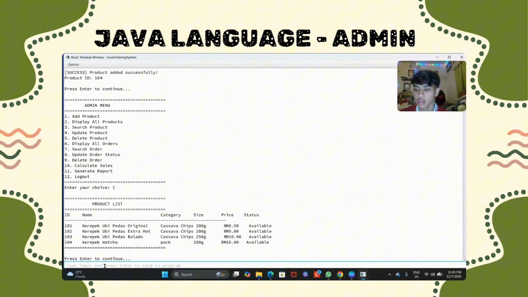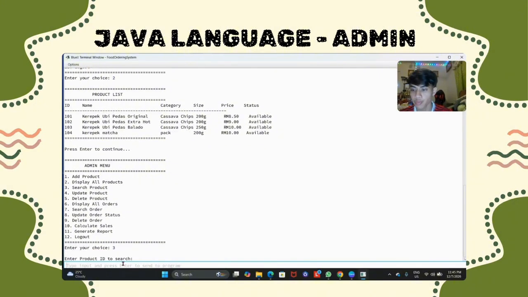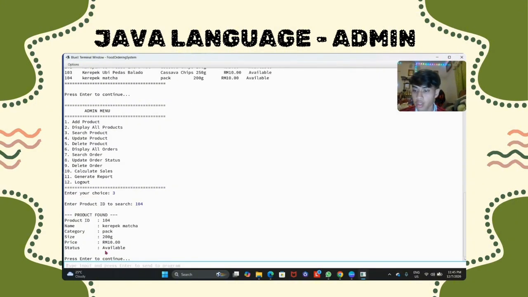And then let's continue. And then we try to search the product by clicking 3. For example, we choose 104. As you can see, all the product details is displayed here. It will display the product ID, name, category, size, price, and also status.